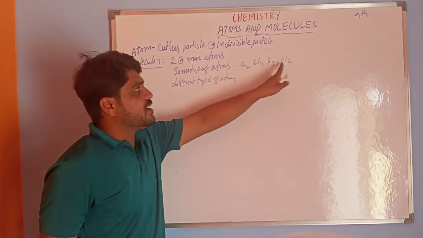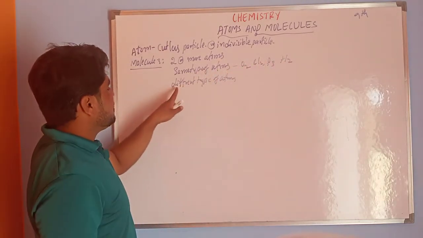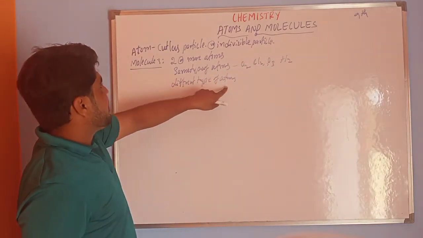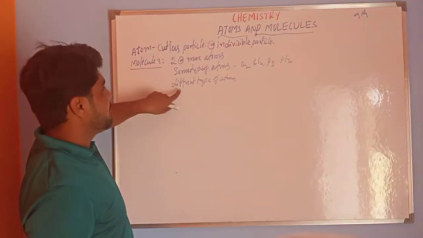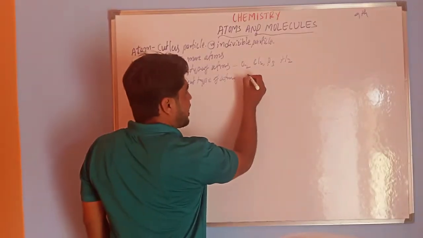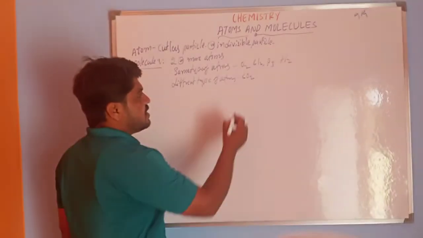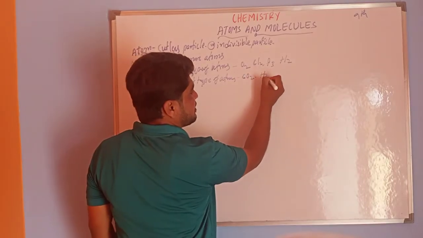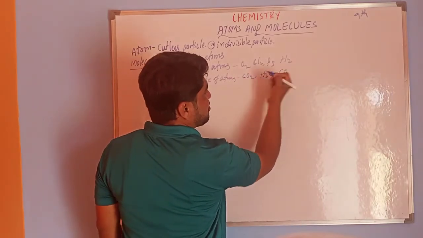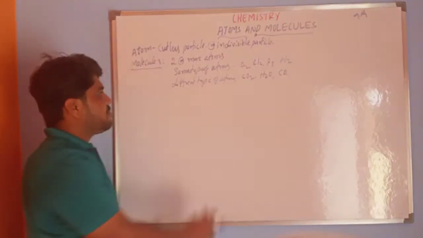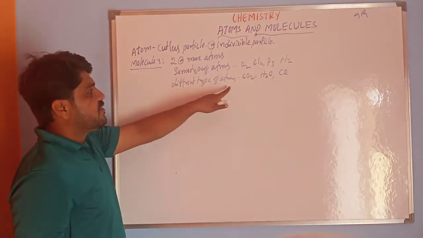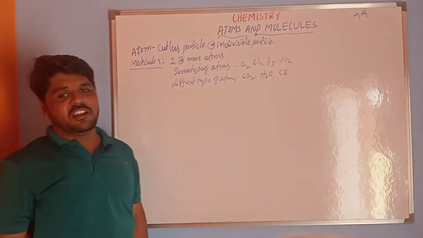So in these, the same type of atoms are present. In molecules with different types of atoms, different types of atoms are present, for example carbon dioxide, C and O, two different atoms. Two different types of atoms combine together to form molecules. Examples are carbon dioxide, water, carbon monoxide. These are all examples of different types of atoms combined together in molecules.